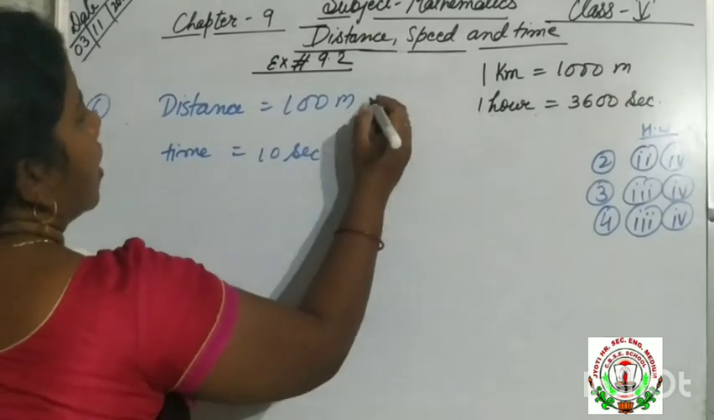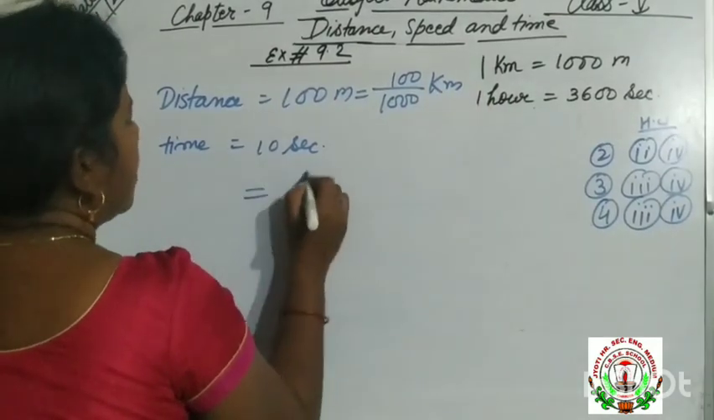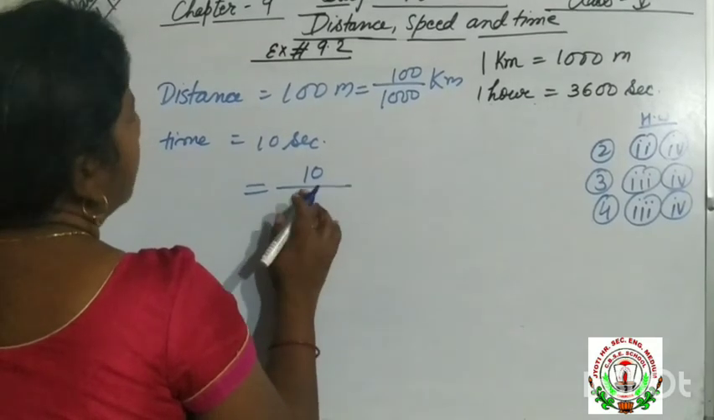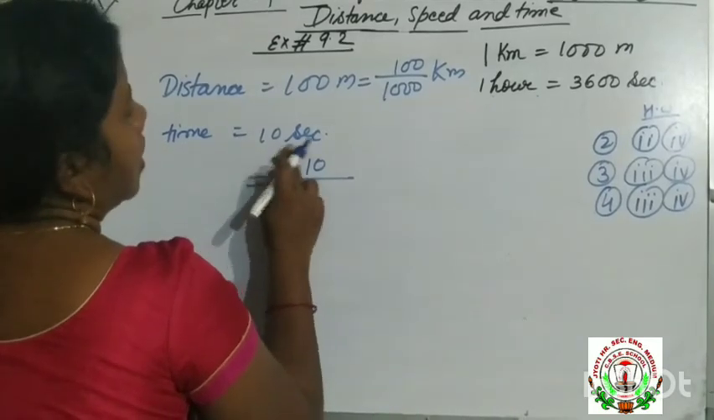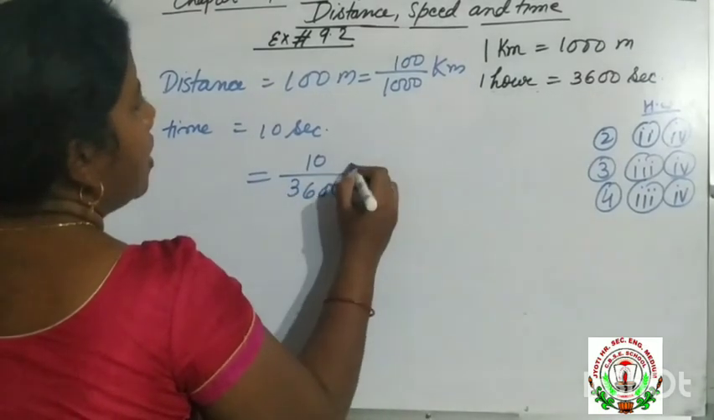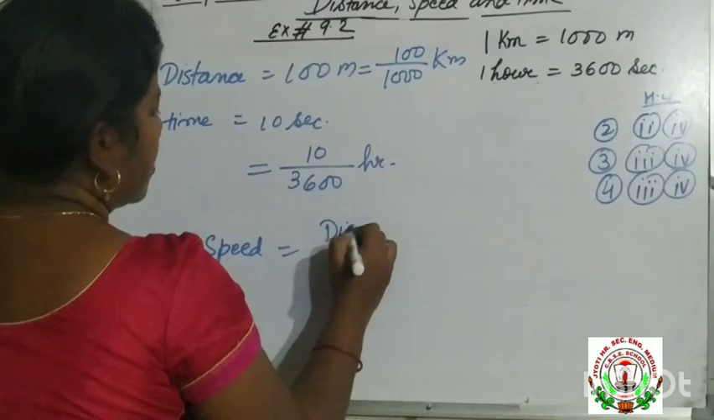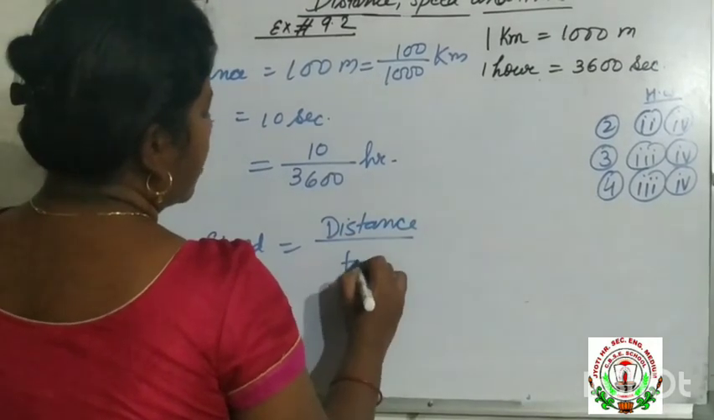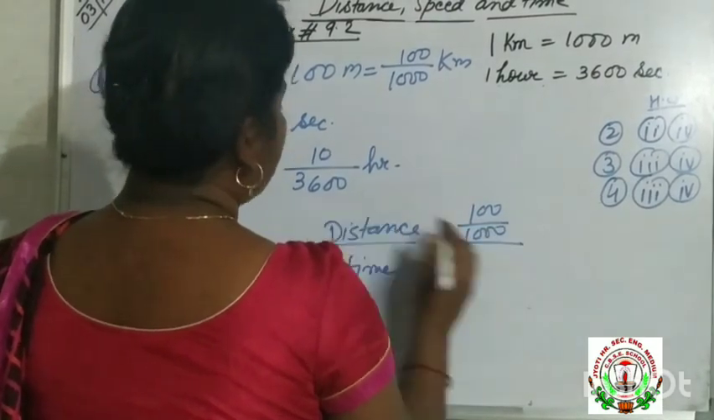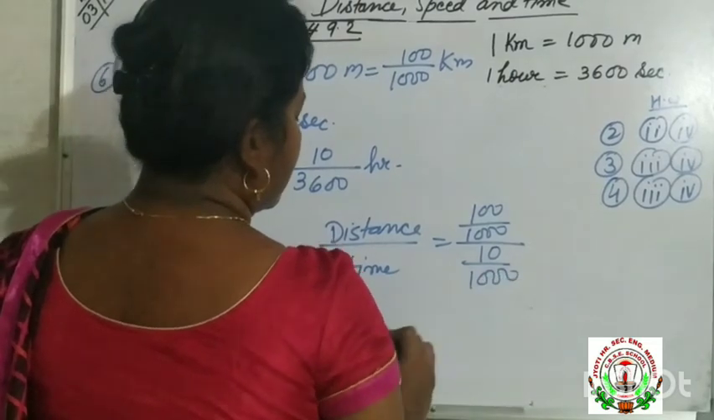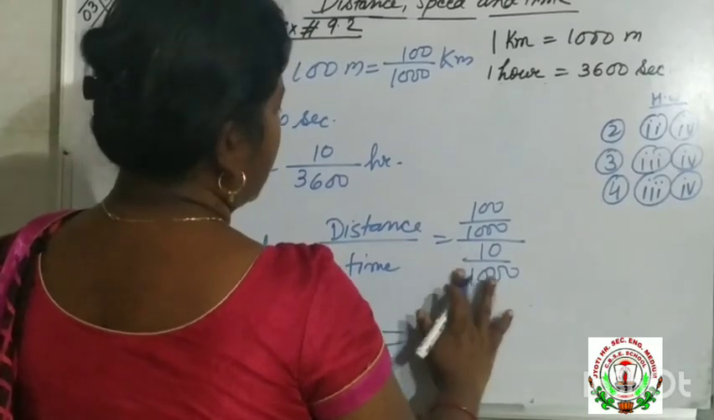100 meter, when we divide this 100 by 1000, it converts into kilometer. And here 10 seconds, we have to convert into hour. So 1 hour equals 3600 seconds, so 10 seconds is 10 by 3600 hour. Now speed is equal to distance by time. Distance is 100 by 1000 and time is 10 by 3600 hour.